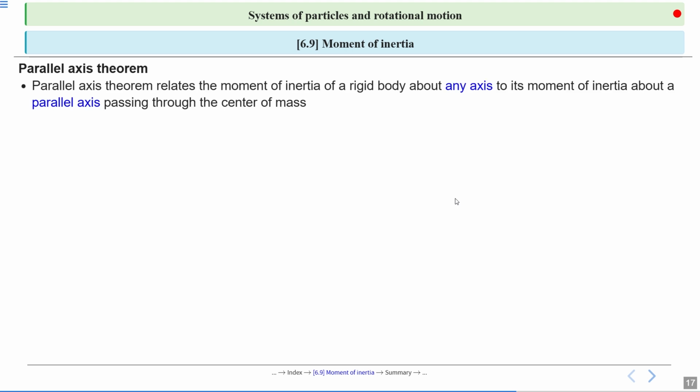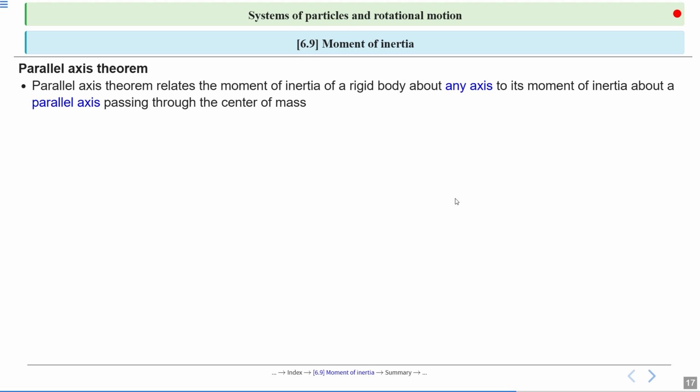Next is parallel axis theorem. All right. So if we talk about the parallel axis theorem, here a question arises. Why do we need this theorem?